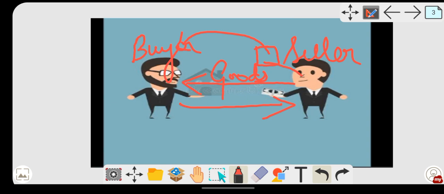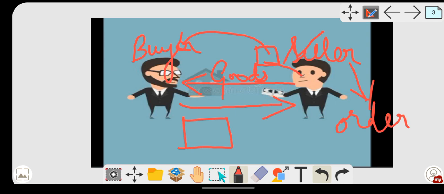Here the buyer will agree that he will make the payment to the seller or to any person whom the seller names, that is the third party. Either to the seller or to any third party, he will put the signature on the bill of exchange and then give it to the seller. On the maturity date, that is after the fixed period of time, the buyer has to make the payment to the seller. So that is your bill of exchange.